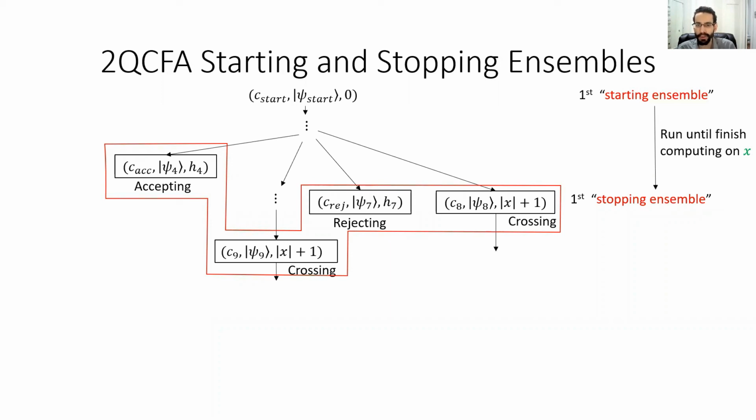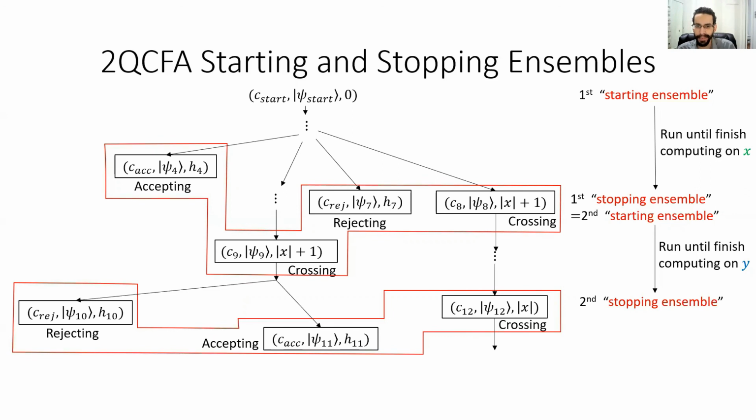But it also contains crossing configurations, which correspond to branches that were paused as soon as they entered y. We now want to allow those branches to resume. In order to do this, we define a second starting ensemble, which is equal to the first stopping ensemble. We then run M until it is finished computing on the suffix y, where now everything is defined symmetrically. That is, we run each branch until it accepts, rejects, or re-enters x. We then obtain our second stopping ensemble. And then we keep going.